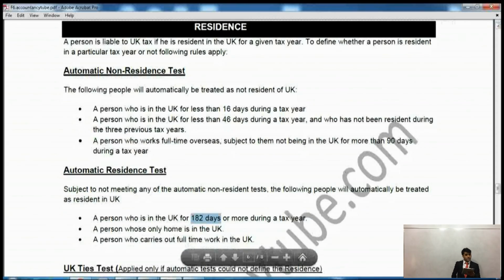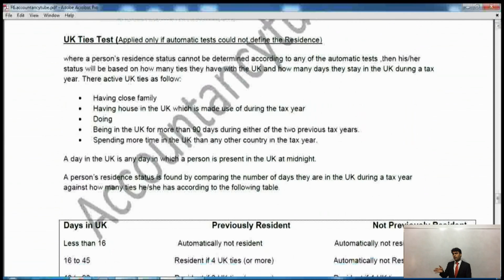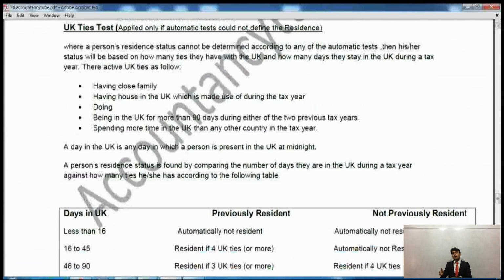The third note says UK ties test. Alright? If any person is not automatically UK resident and not automatically non-UK resident, so he does not fulfill any of those conditions, then these rules will apply. We'll have to see these rules. Remember I told you we need to go into more details, or we do not need to go into more details.